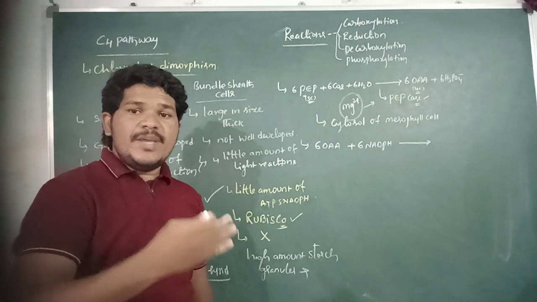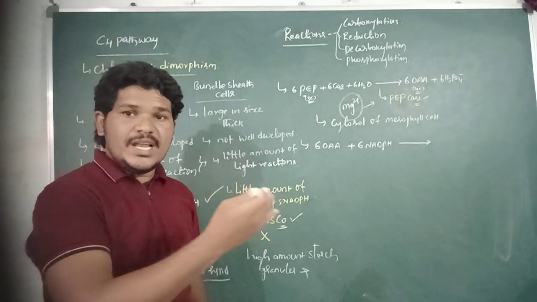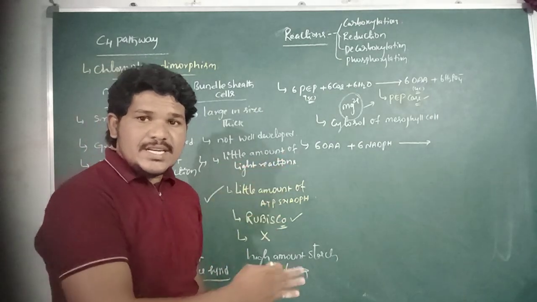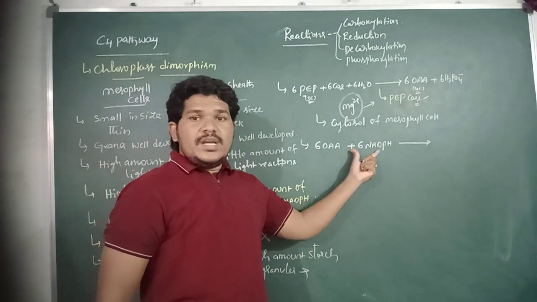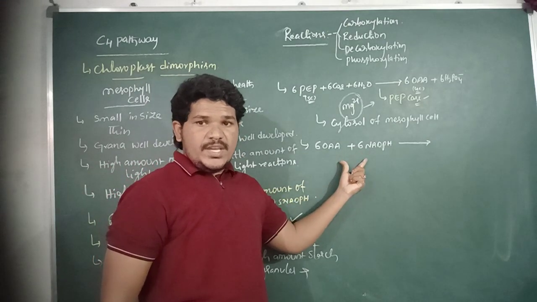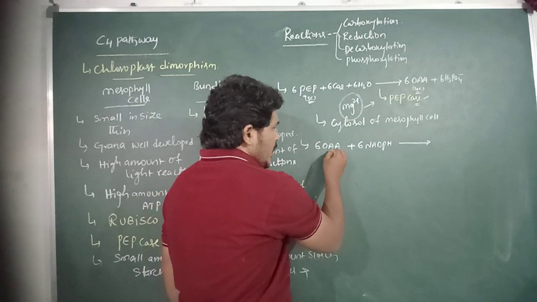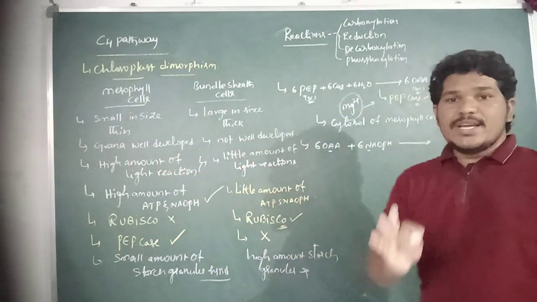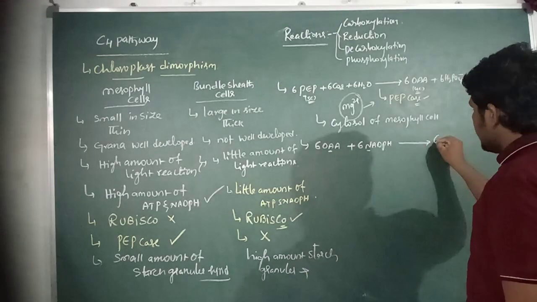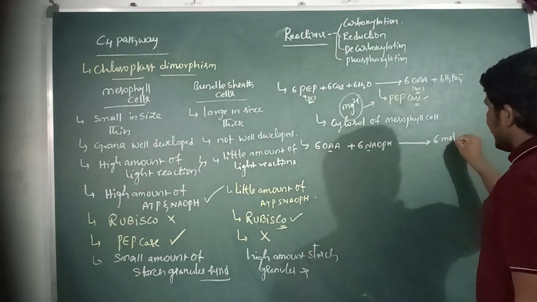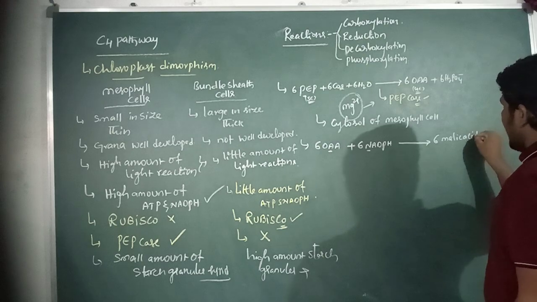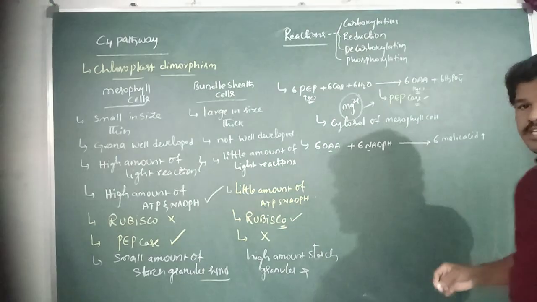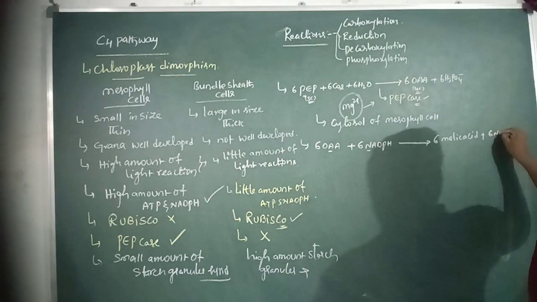The NADPH produced during the light reactions is further utilized in the dark reaction of the C4 pathway. The oxaloacetic acid is converted into 6 molecules of malic acid, releasing 6 molecules of NADP+.